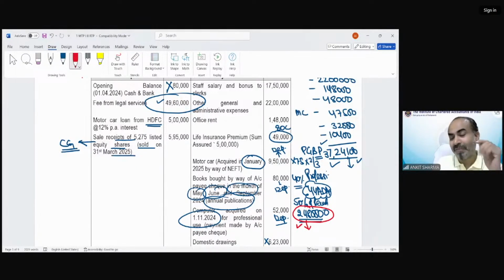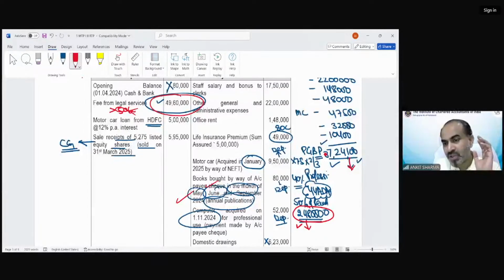But if this kind of question we did not solve, then what will maximum students do? They will consider 37 lakh for the purpose of solution. They will forget that in case of profession, I can show 50% also, because this is not exceeding 50 lakh. If it exceeds 50 lakh, then the 44ADA concept would be over. So please remember, if there is a business or professional case, and the turnover is not exceeding the limit for which we have to go for audit, in that case we have the option to show our profit as per the information given or as per section 44AD or ADA.